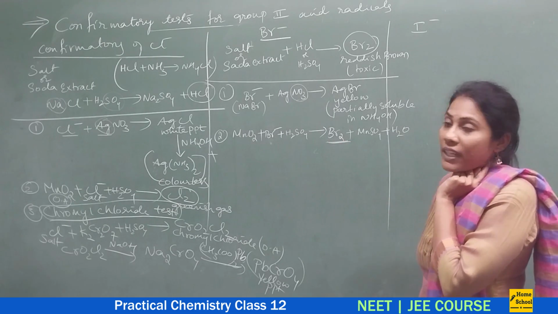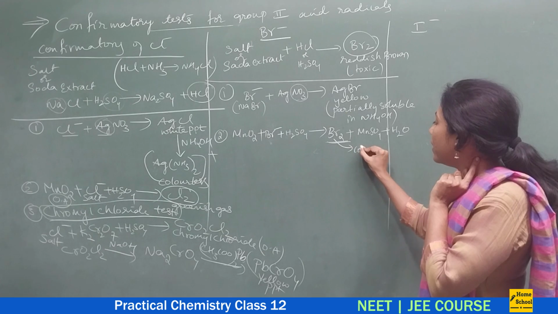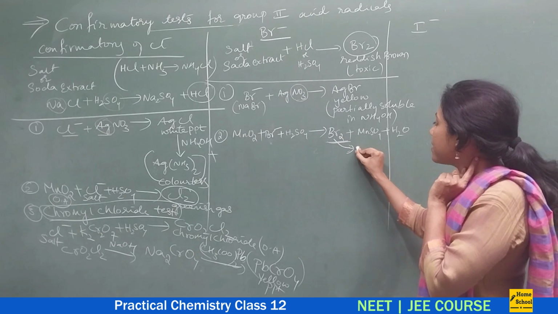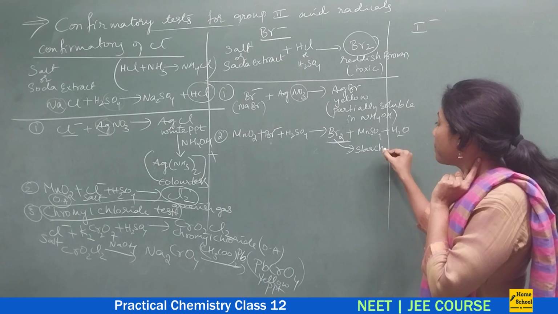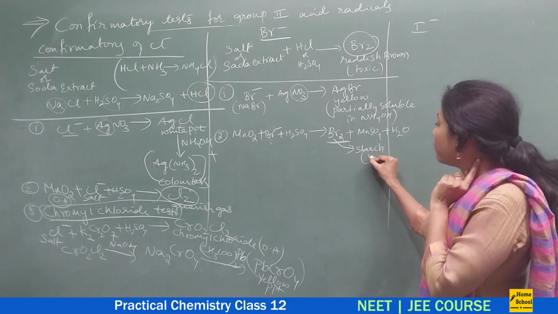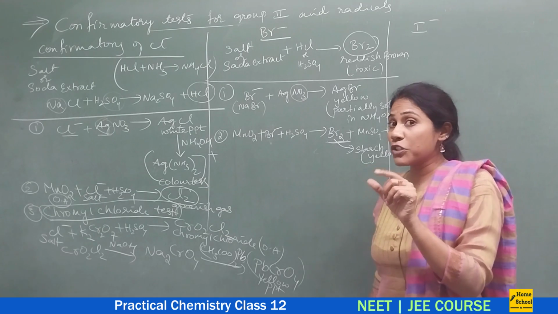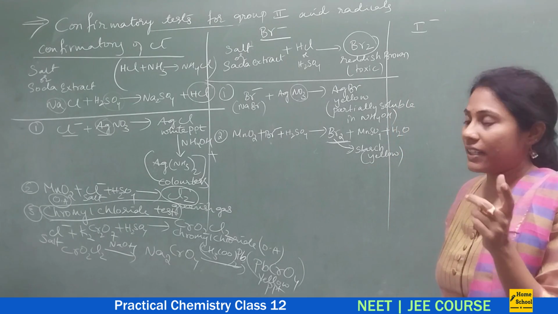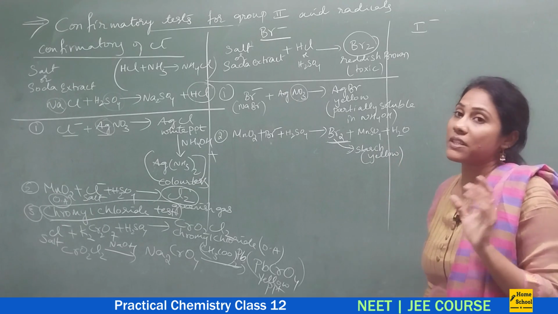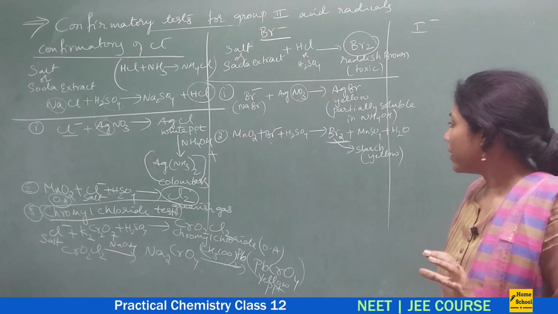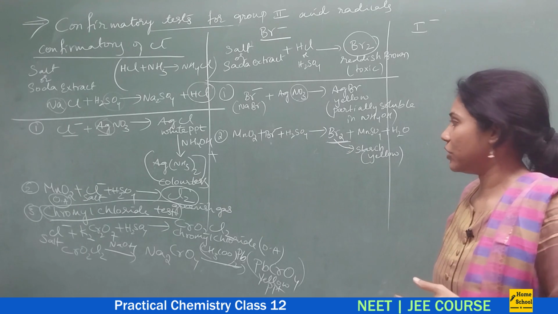Consider Br2. When you pass these vapors onto starch, the starch gets converted into yellow color. When you put iodine onto starch, you will observe blue-violet color, right? Similarly, bromine, when you put onto starch, you would observe light yellow color. So that confirms the presence of bromine gas actually.